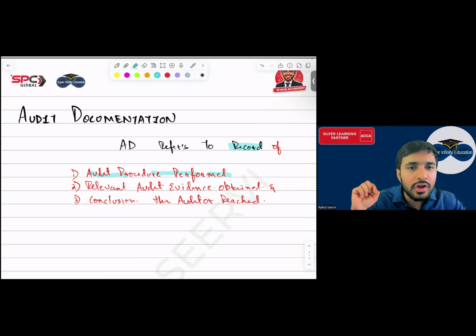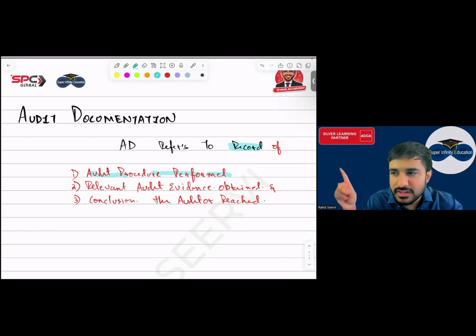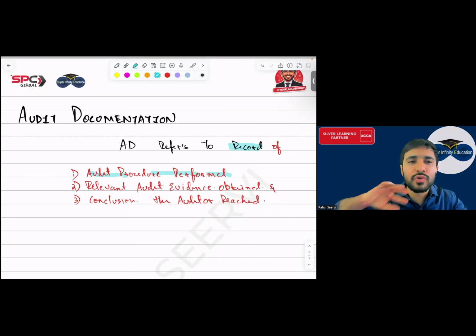The bank statement. वो जो भी आप कर रहे हो उसको मेंशन करना. क्या प्रोसीजर आपने फॉलो किया? What did you check? Did you check whether physically the iPhone is available with the company or not, whether invoice is there or not, whether you have checked the bank statement. आपने क्या किया? What did you perform? What is that audit procedure you have performed? आपने कौन सा audit procedure perform किया है? That you have to mention.